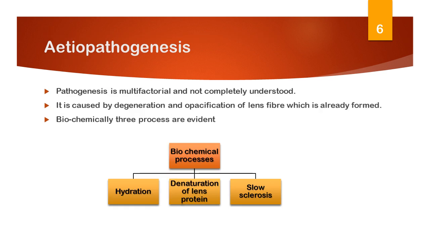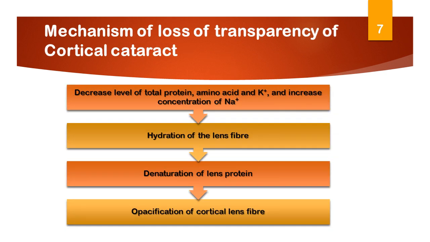Coming to the etiopathogenesis of senile cataract. It is essentially an aging process. Pathogenesis is multifactorial and not completely understood. It is caused by degeneration and opacification of lens fibers which are already formed. Biochemically, three processes are evident in cataract formation. The first is hydration, second is denaturation of the lens protein, and third is slow sclerosis. The mechanism of loss of transparency is basically different in nuclear and senile cortical cataract.